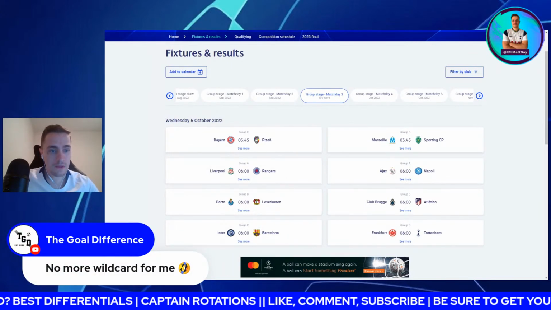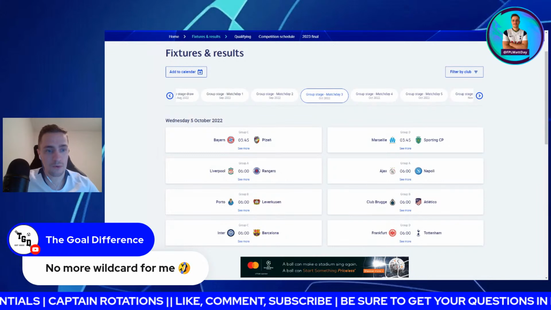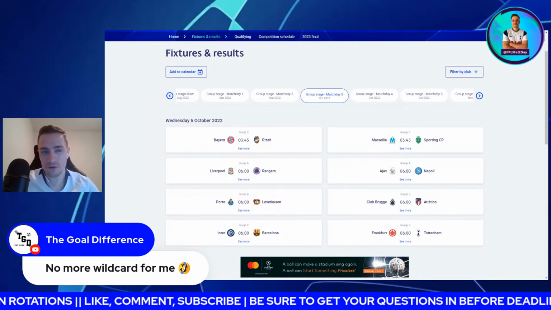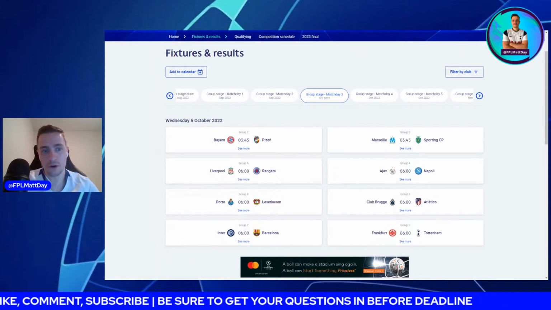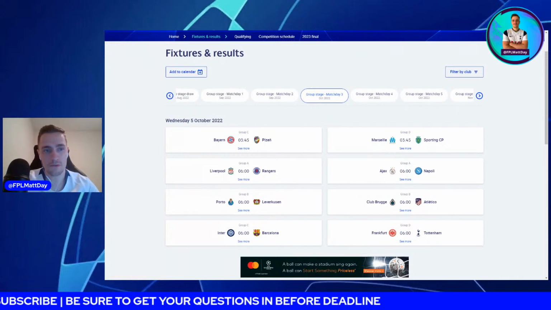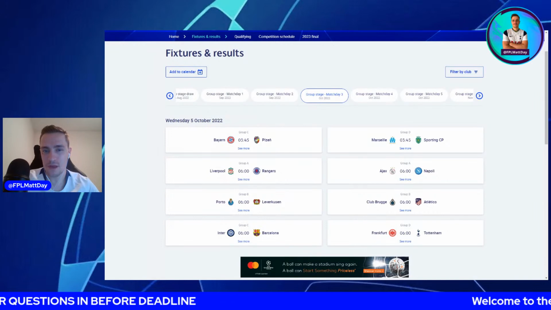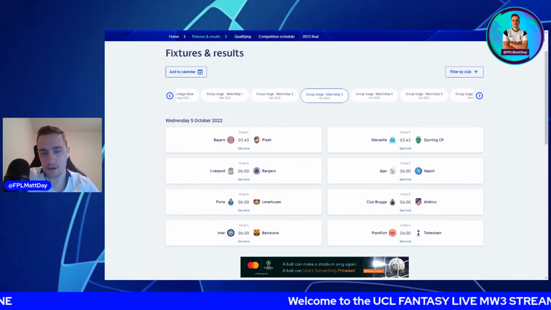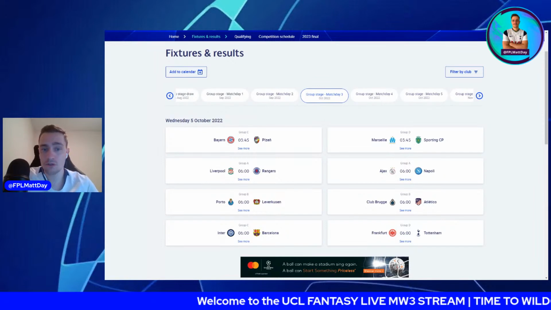Welcome to the stream, The Goal Difference. Obviously, no more wild card for me. I'm assuming you've used yours. Let me know in the comments if you've already used your wild card. I'm assuming you probably have. Maybe you must have used it in match week 2 then. If you must have the limitless then, because you can always use a limitless in this match week. It's a good one to use it.